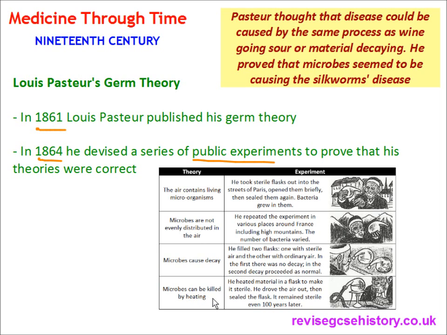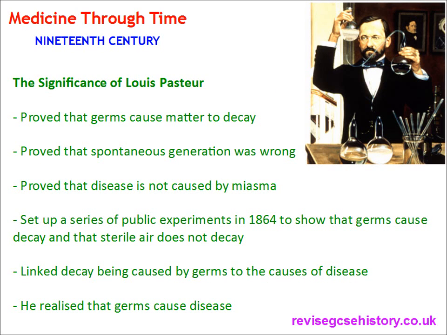Microbes can be killed by heating, or today we call this pasteurizing. He heated material in a flask to make it sterile. He drove the air out, then sealed the flask. It remained sterile even 100 years later. So microbes can be killed by heating.